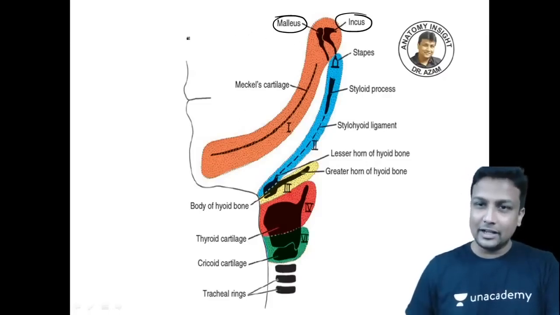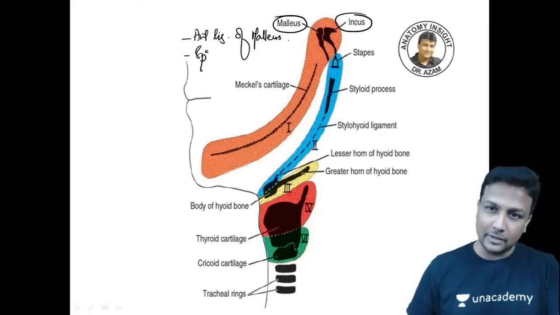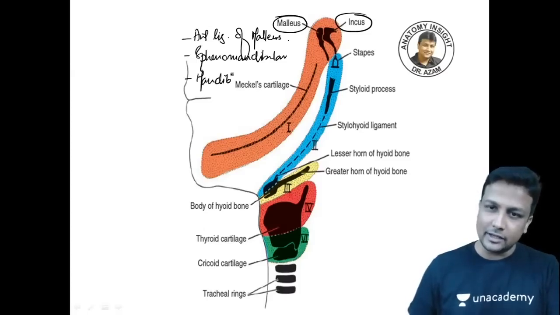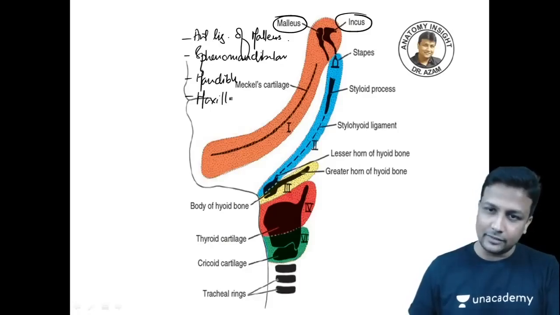Apart from that, there will be a ligament right now here. That is the anterior ligament of the malleus. And number two, the second one will be your sphenomandibular ligament, from the sphenoid bone to the mandible bone. And apart from that, yes, even the mandible, which will further give rise to the maxillary process, so even the maxilla will be forming from here.